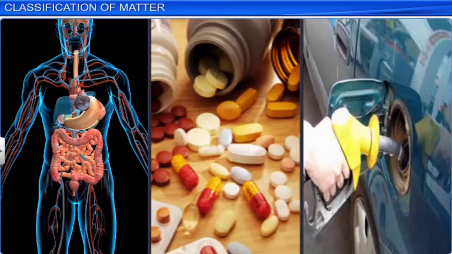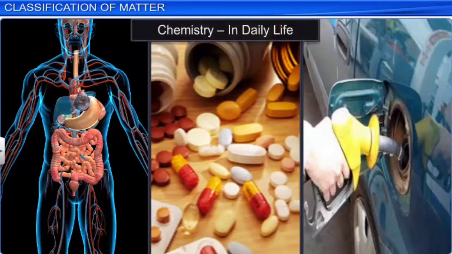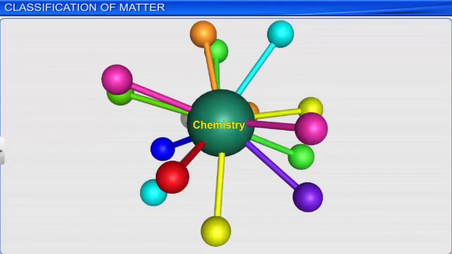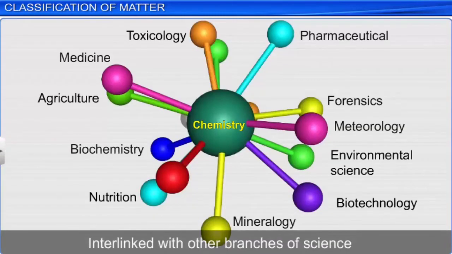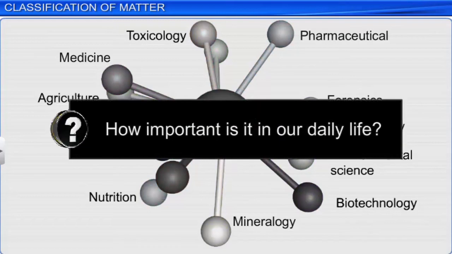Before we learn more about matter, it is important that we know the importance of chemistry in our daily life. It is interlinked with other branches of science and plays an important role in our daily life. How important is it in our daily life? Let's explore.